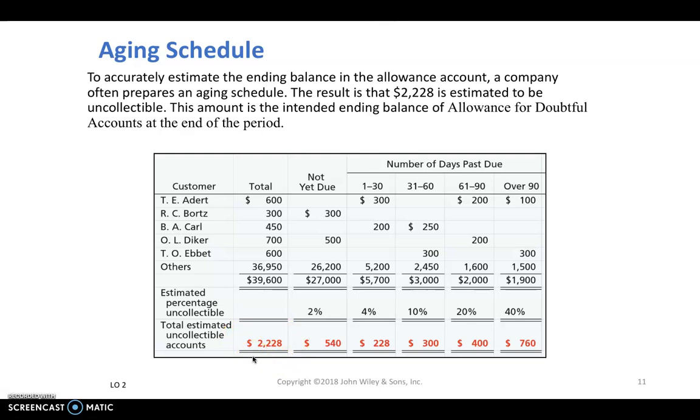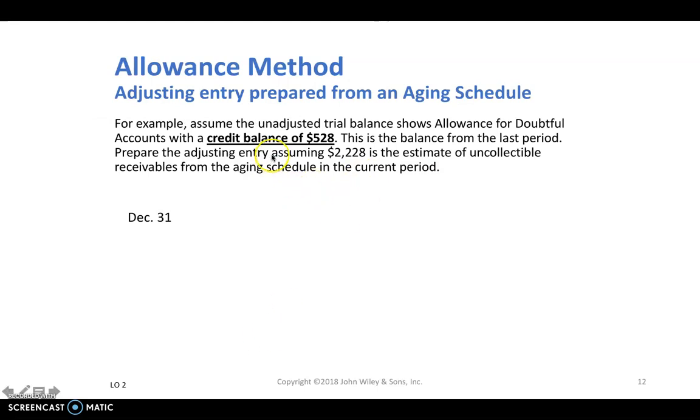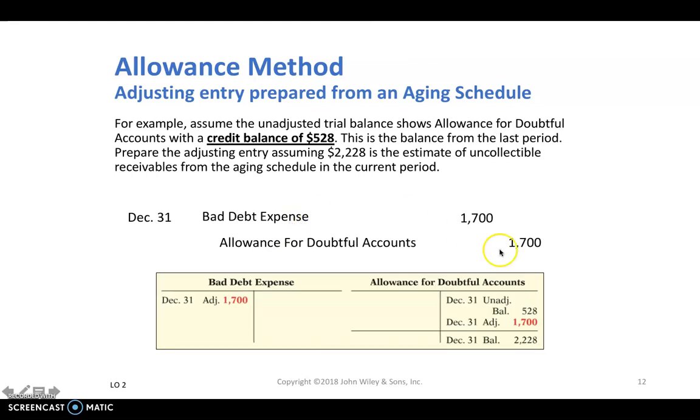Now, most of the time, allowance for doubtful accounts at the end of last period has a balance in it. So, for example, if the balance is a credit balance as of last period, and we want the ending balance for this period to be $2,228, we need an adjusting entry. For how much? The difference between the ending balance and the beginning balance. So in this case, 1,700.